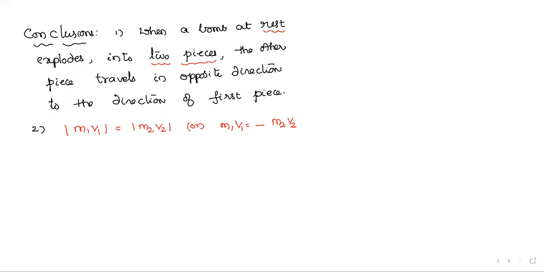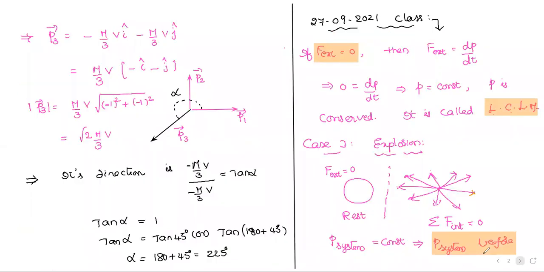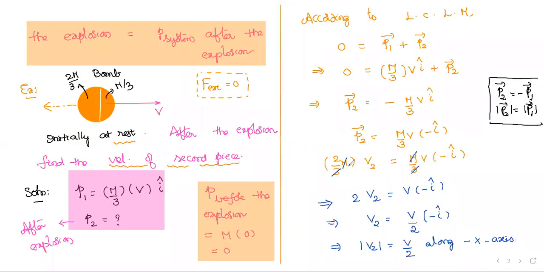And then the third one, if you see what I observed, and you also observe. If their masses are equal, here not only m and m, equal masses means the mass of one piece is m by 2, the mass of the other piece is also m by 2.